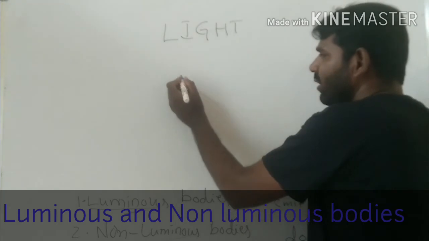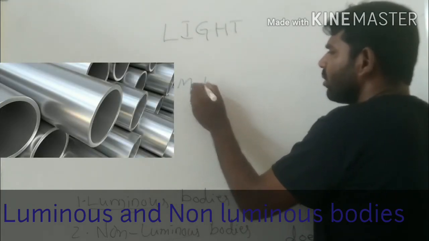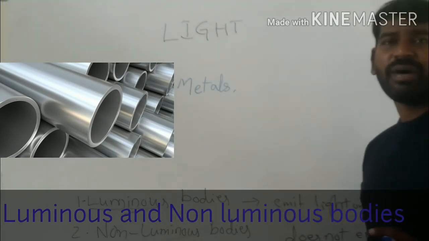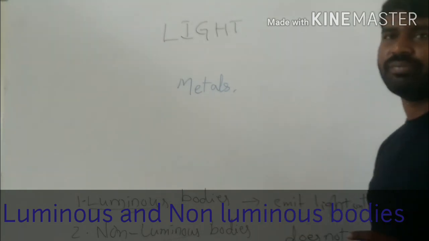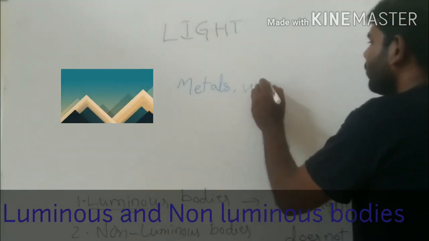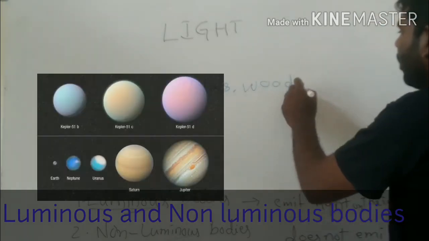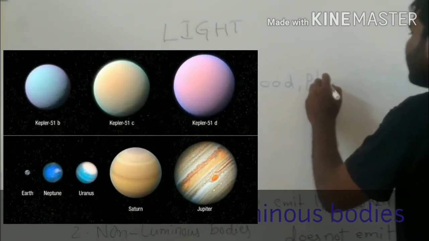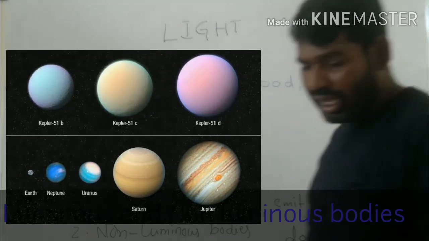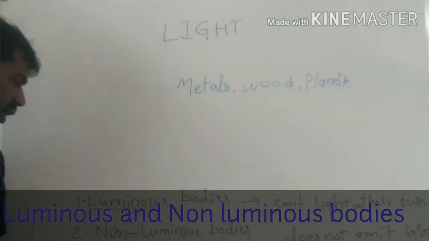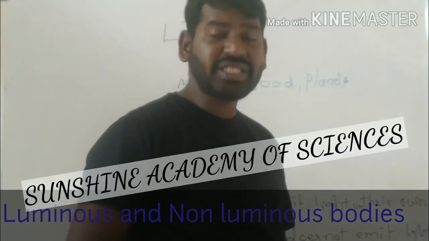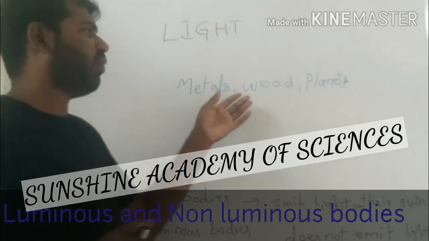Some more examples are metals, metal surfaces, wood, and planets.